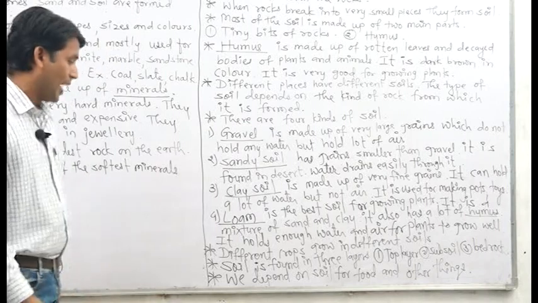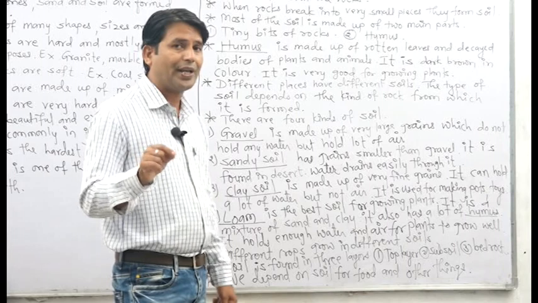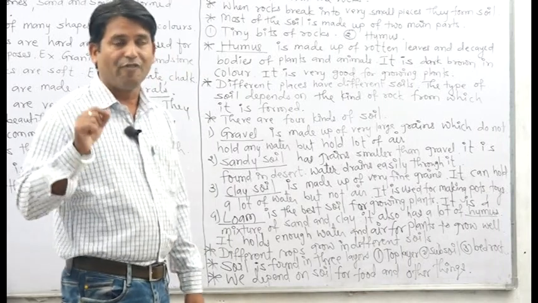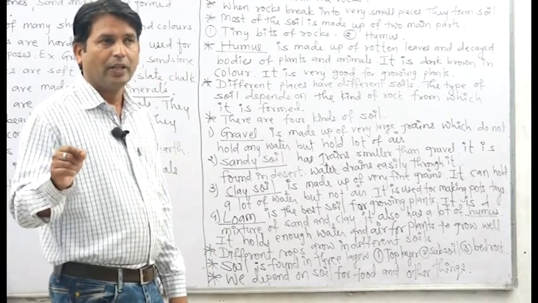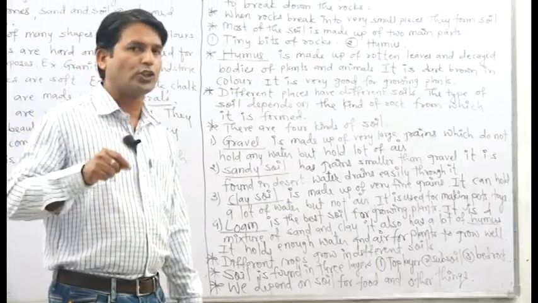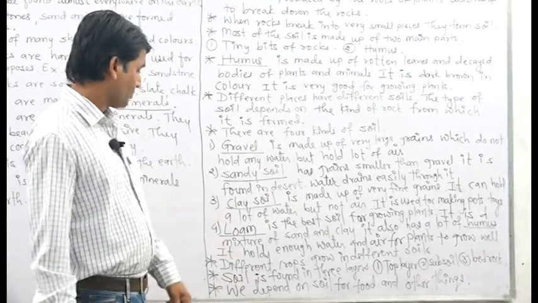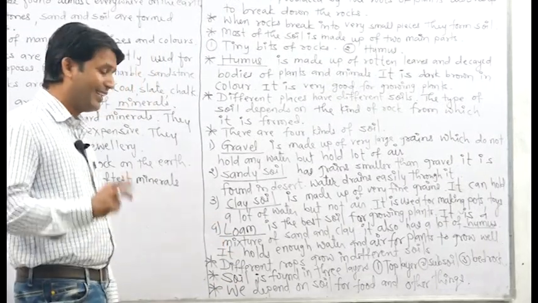Okay. After that, different crops grow in different types of soil. Some crops grow well in sandy soil. Some crops grow well in clay soil, and most of the crops grow well in what? Loam. Okay. Soil is found in 3 layers.